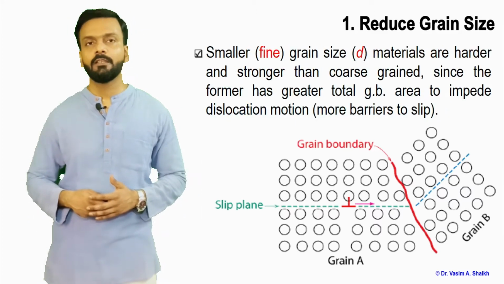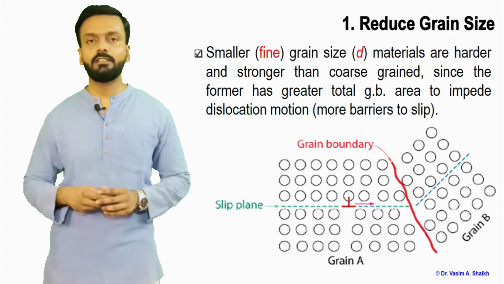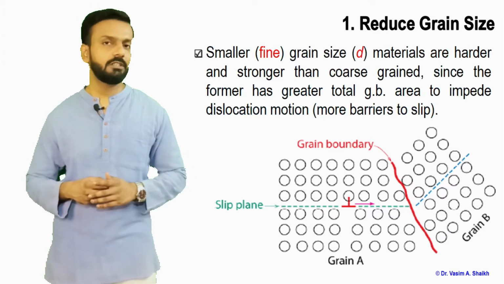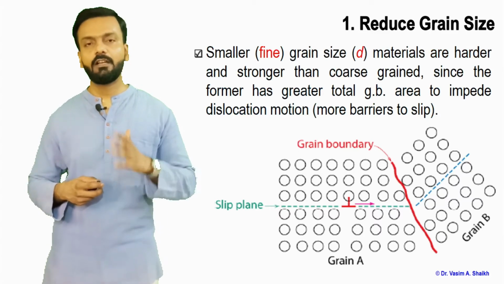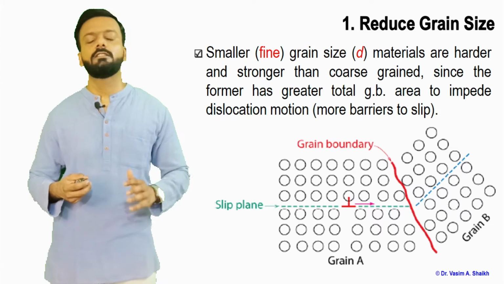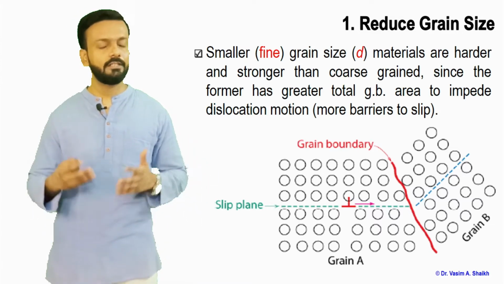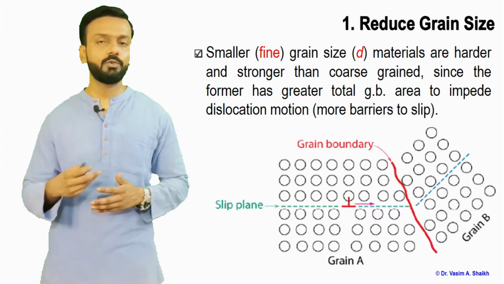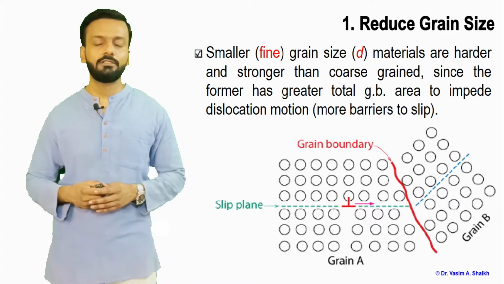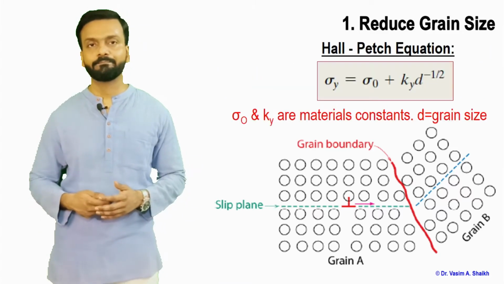So more dislocations are getting piled up there, and then they cannot move further and more load is needed. So with smaller and finer grains, where the notation D is given for the diameter of the grain, the material is harder. We can assume that as the grain size is decreasing, the grain boundary area is increasing, and you will need more load to overcome the slip motion and for the dislocation to move on to the next grain. A lot of load is needed.